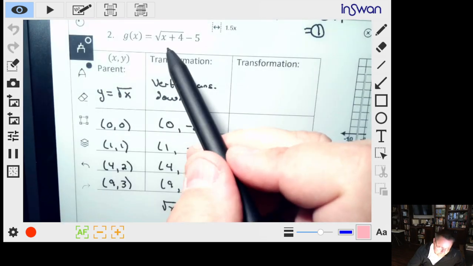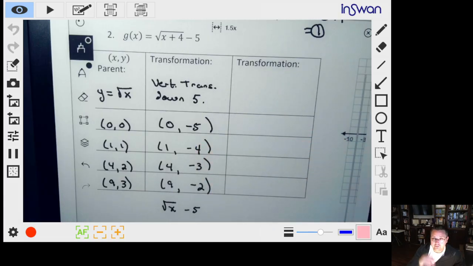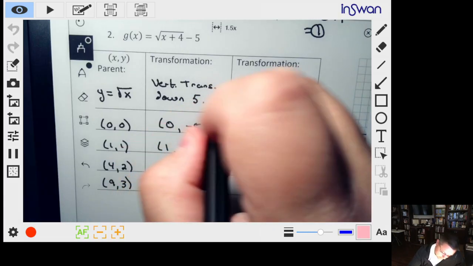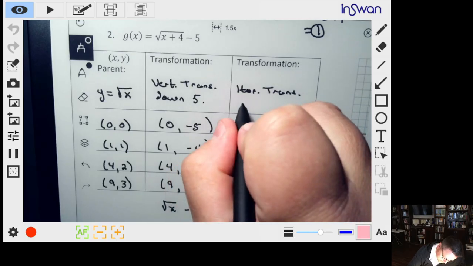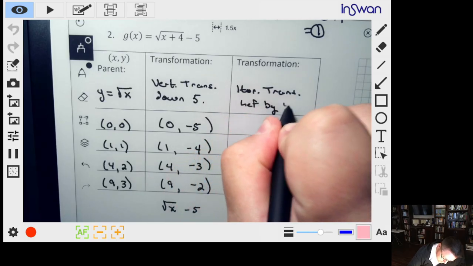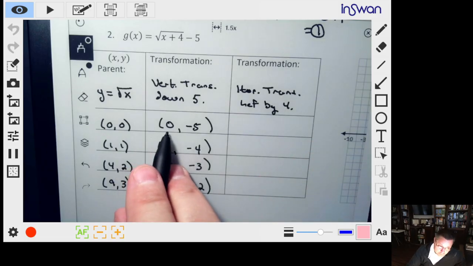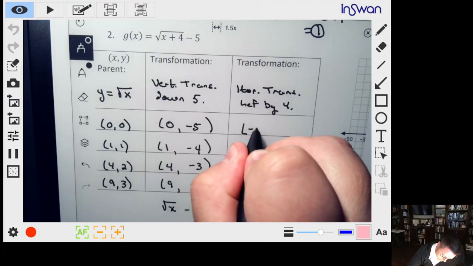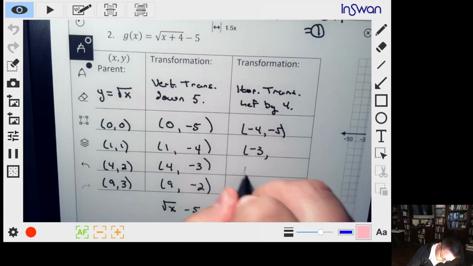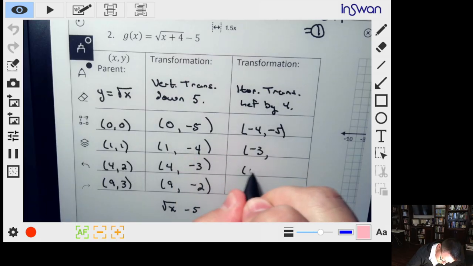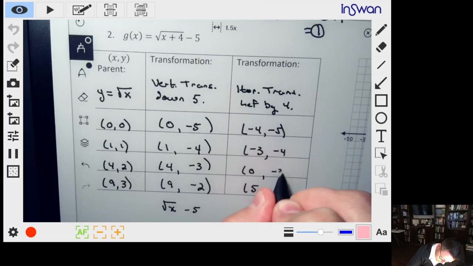The next transformation is this +4. Again, everything on the inside is the opposite, so we're going to move left. So this is a horizontal translation left by 4. So we're going to subtract 4 from each of these x values. So -4, -5, -3, 0. And it looks like 5. Just leave all of our y values the same.